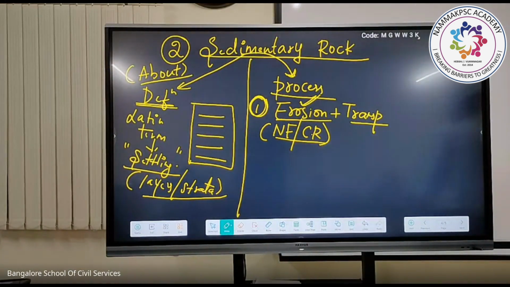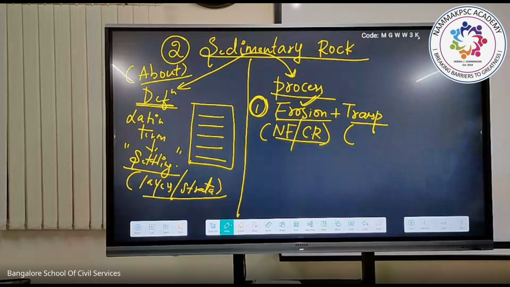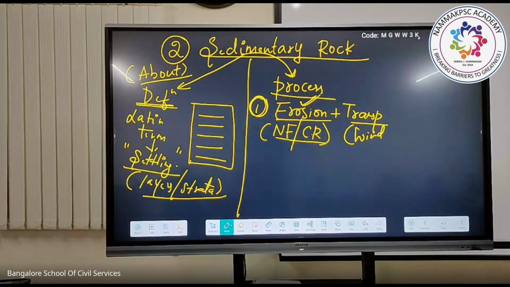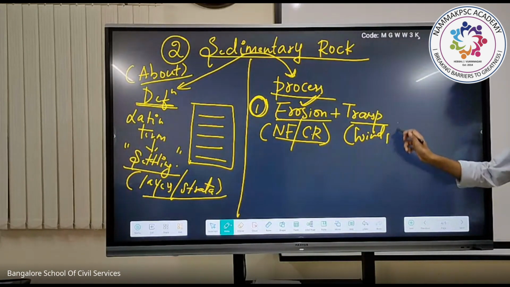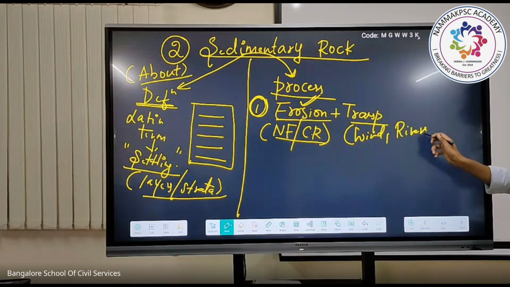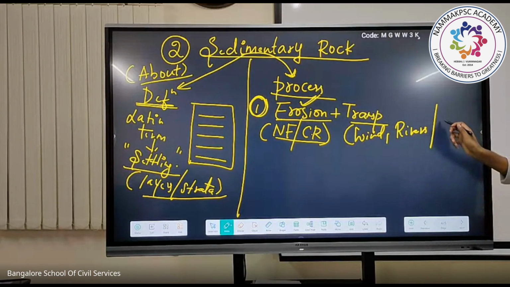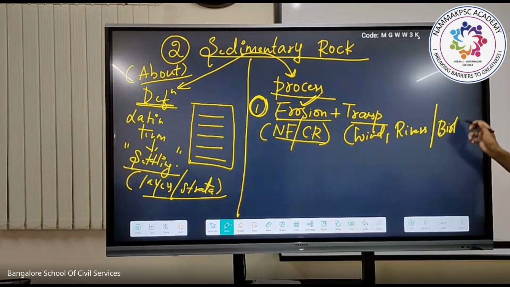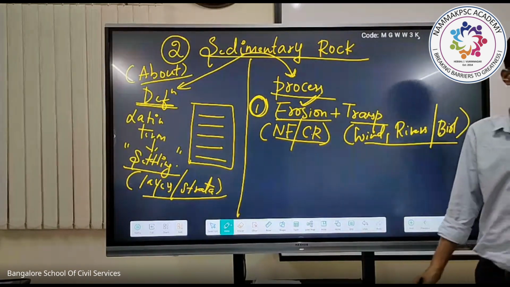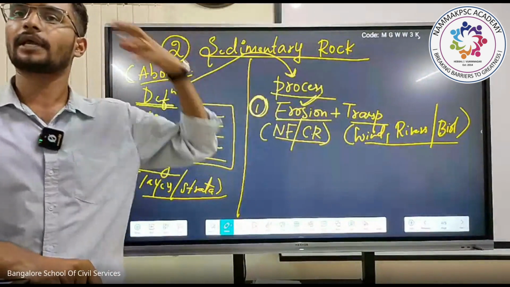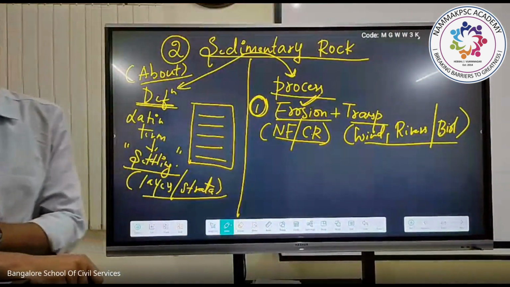Via what process? It can be via wind, via rivers, or via biological organisms, which transport from a particular eroded region to a deposited region.